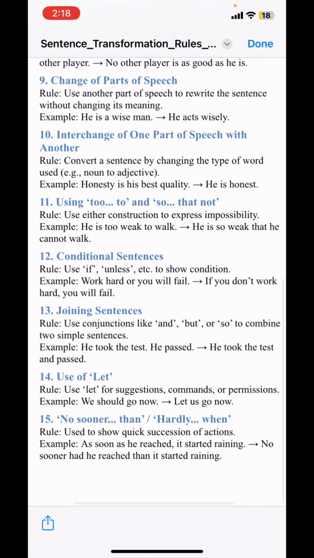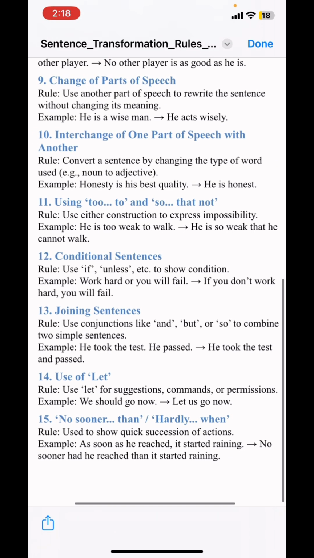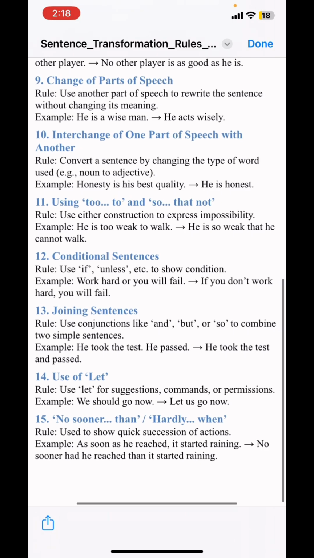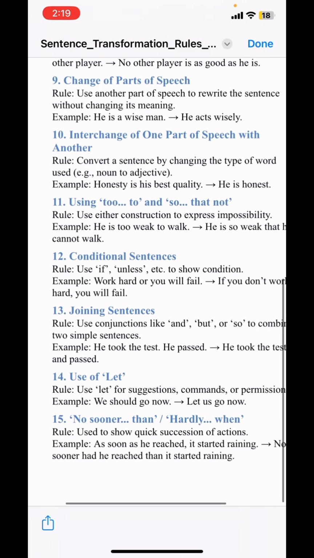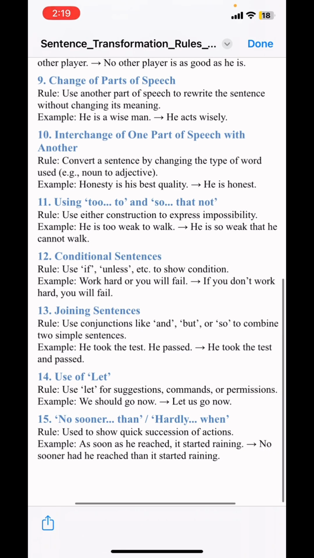Moving on to the next one, that is joining sentences. The rule of joining sentences is to use conjunctions like and, but, or, so to combine two simple sentences. This is a funny one. If we look at the example: he took the test, he passed.